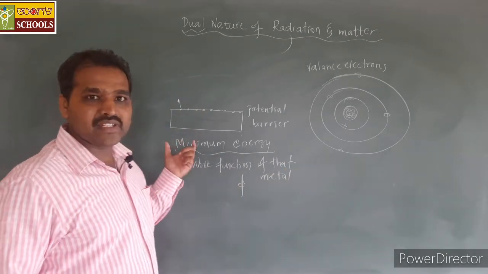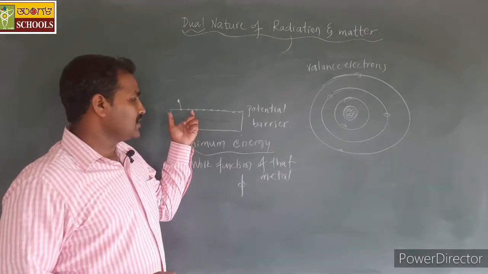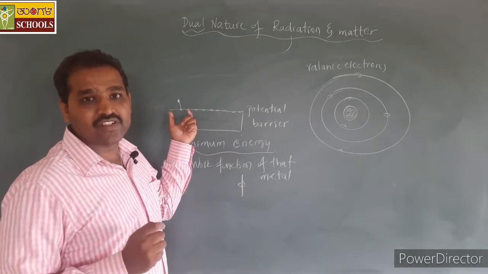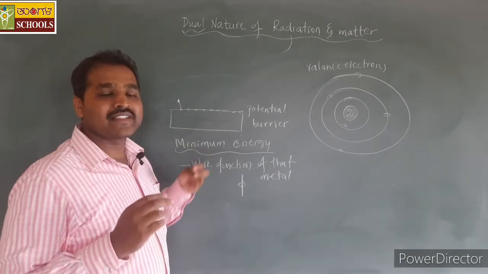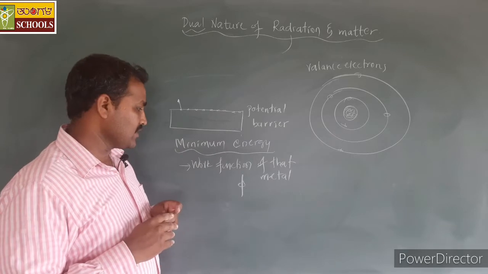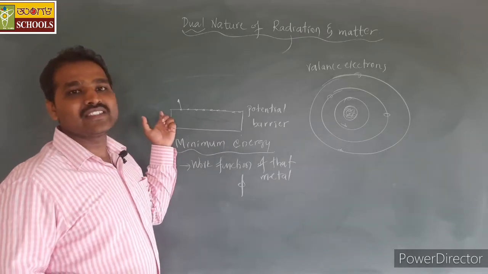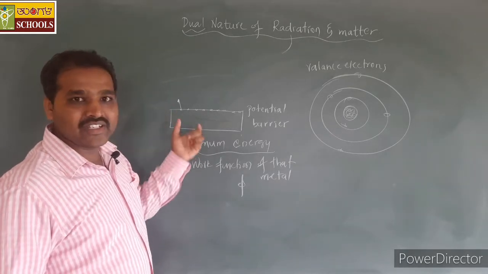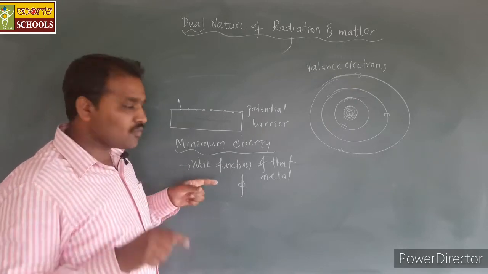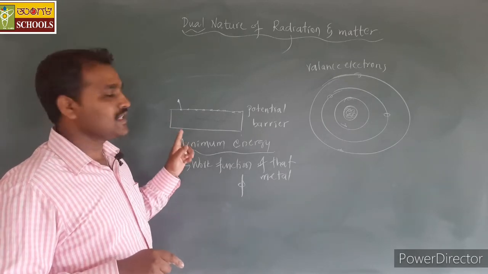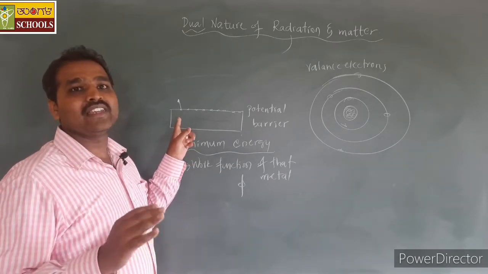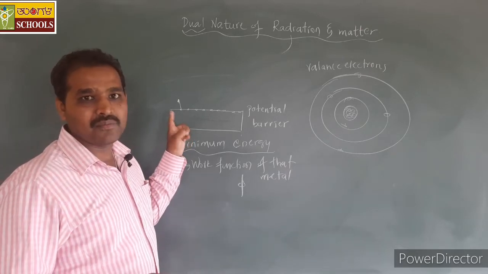It is the minimum energy required by the free electrons on the surface of the metal just to escape out of that surface. If any energy is given in any form which is greater than the work function of that metal surface, then electrons can easily emit out of the surface of the metal.